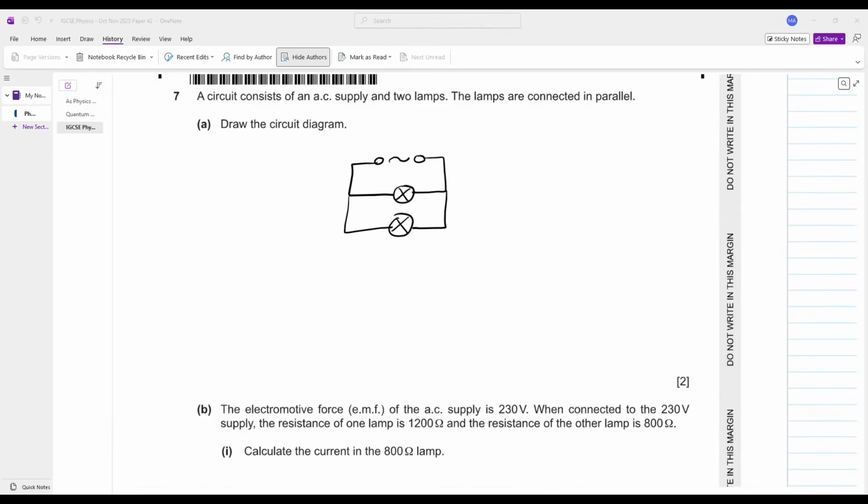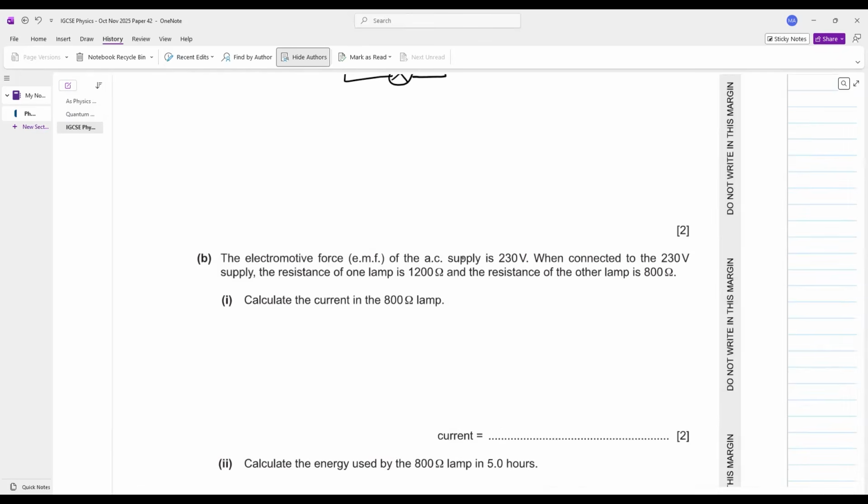So let's do it. Let's get done with this. The electromotive force of the AC supply is this. When connected to 230 volts, the resistance of one lamp is this, the resistance of the second lamp is this. You have to calculate the current. How will you calculate the current in the 800 ohm lamp?